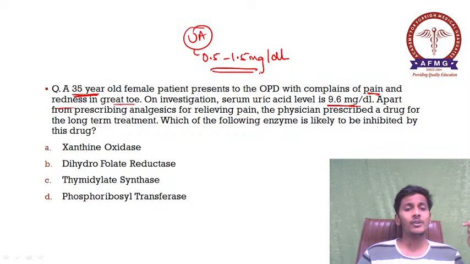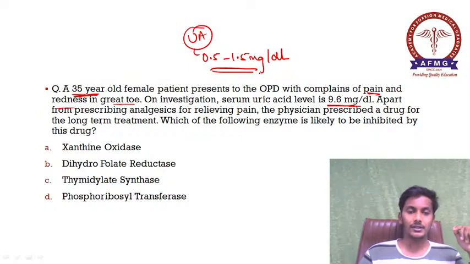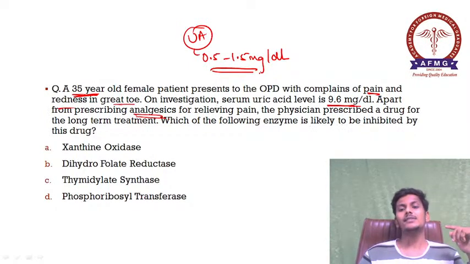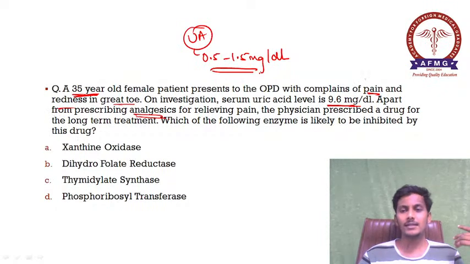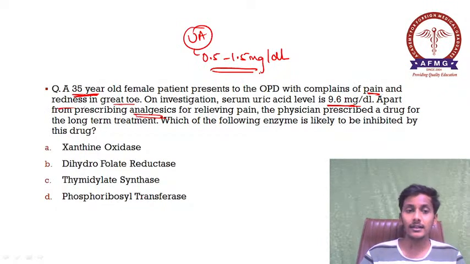Then, apart from prescribing analgesics for relieving pain, the physician prescribed a drug for the long-term treatment. So please remember, as there was pain, he has prescribed analgesics like NSAIDs, and along with that, for long-term therapy, he has prescribed some other drug. Which of the following enzymes is likely to be inhibited by this drug which is given for the long-term treatment?